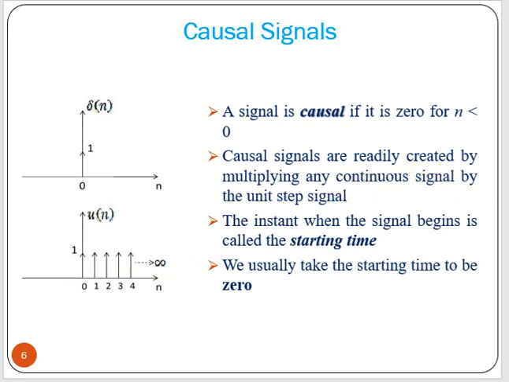Now causal signals are readily created by multiplying any continuous signal by the unit step signal. Now what is the unit step signal, I will discuss after some time. The instant when the signal begins is called the starting time. We usually take the starting time as 0. So n equal to 0, we usually take as the starting time, and if it has only positive n values, then it is causal.